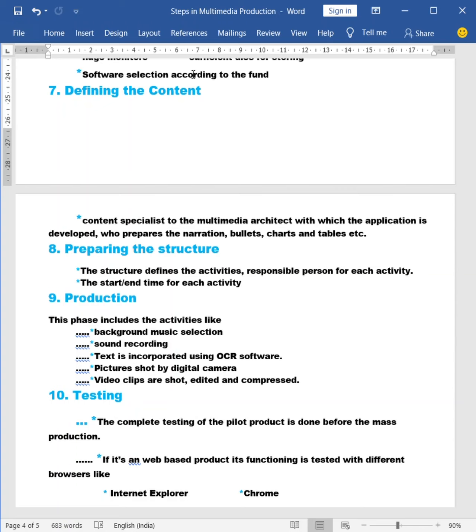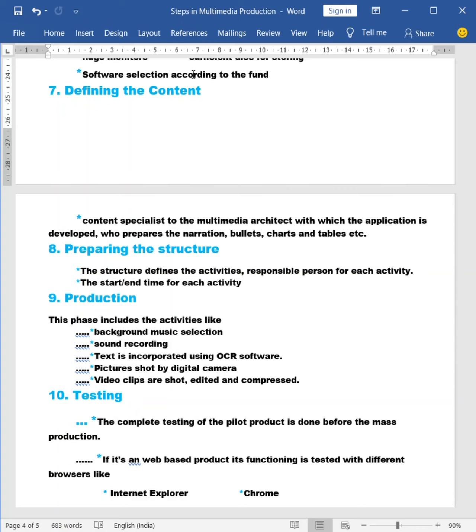Production. This phase includes the activities like background music selection, sound recording, text, pictures, video clips. So all these things are included in the production. A good music, and how do we record the music? What all the text to be inserted? Then what are the images to be inserted? What are the clips to be inserted? All these things come under the production.